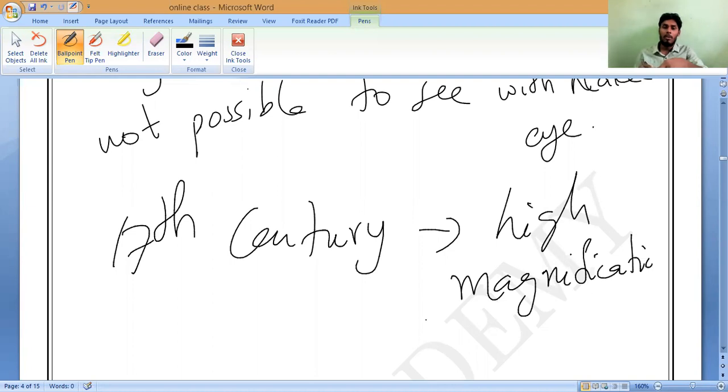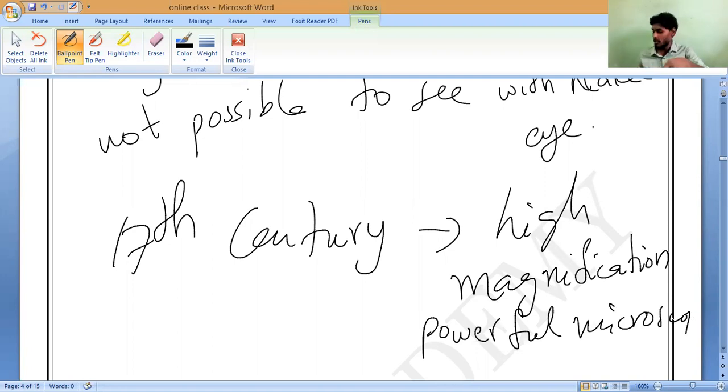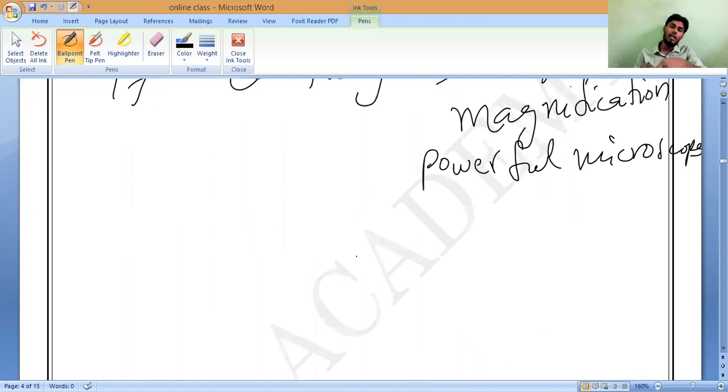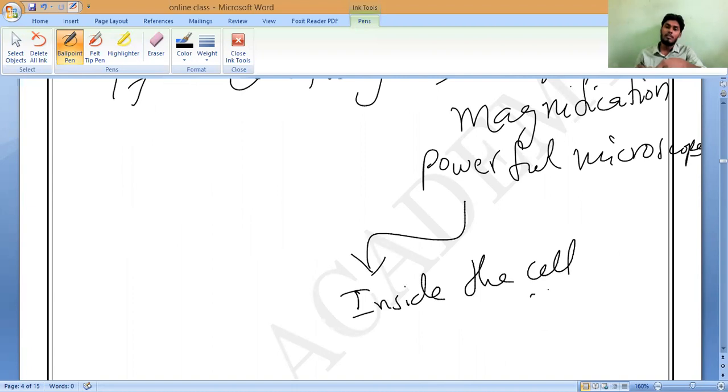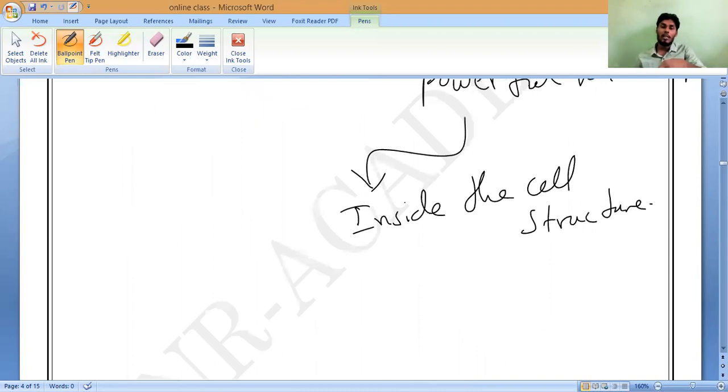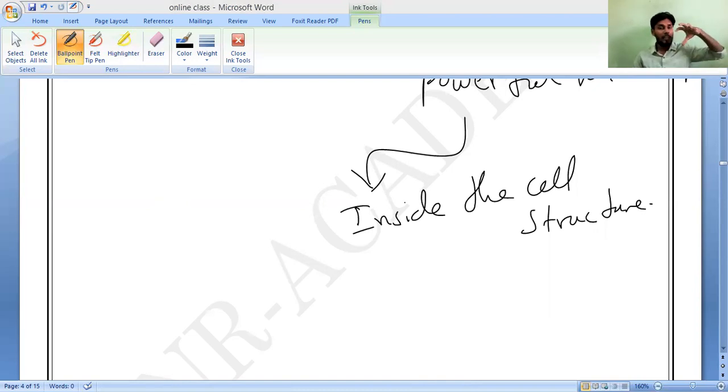Later microscopes were useful to study what is inside the cell, the cell structures, which we were unable to study thousands of years ago. Because of these magnifying microscopes, things are magnified very greatly, so that cells could be seen in living organisms.